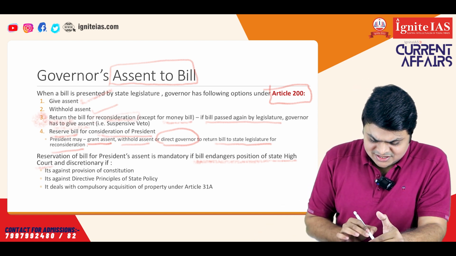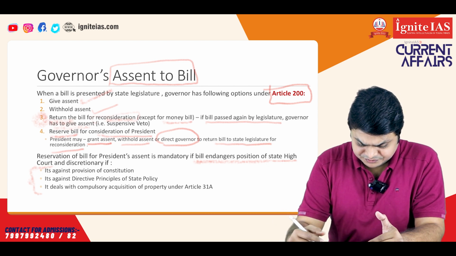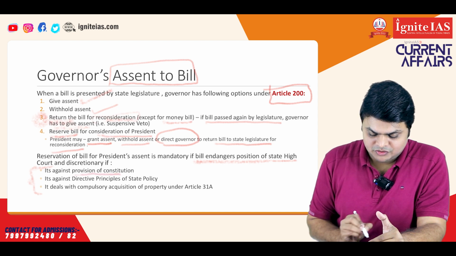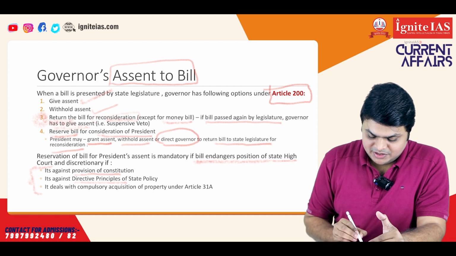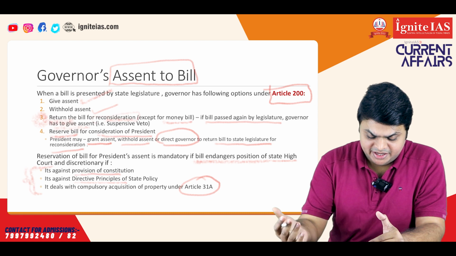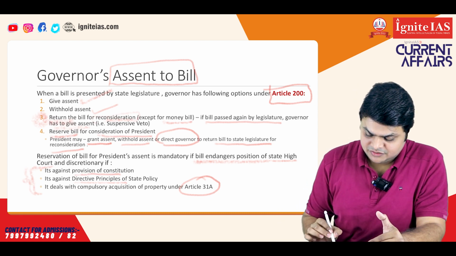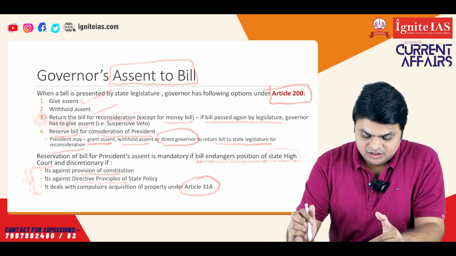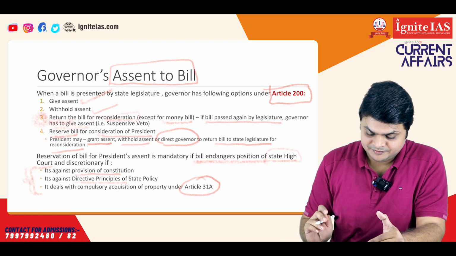Otherwise, there are certain examples where a governor can reserve the bill for consideration of the president. One such is if the bill is against the provisions of the constitution, if it is against directive principles of state policy, or it deals with any compulsory acquisition of property under Article 31A. So in this case also, the governor may reserve the bill for consideration of the president, but in case of a state high court issue, it is mandatory for the governor to reserve the bill for the president's assent. So these are the provisions regarding the governor's assent to bills, which is covered in Article 200.